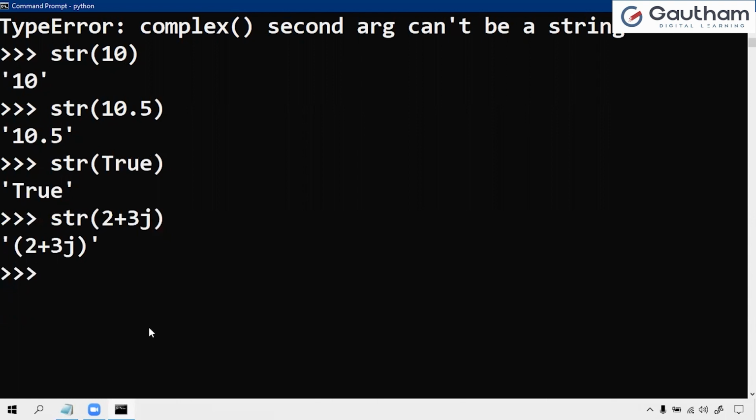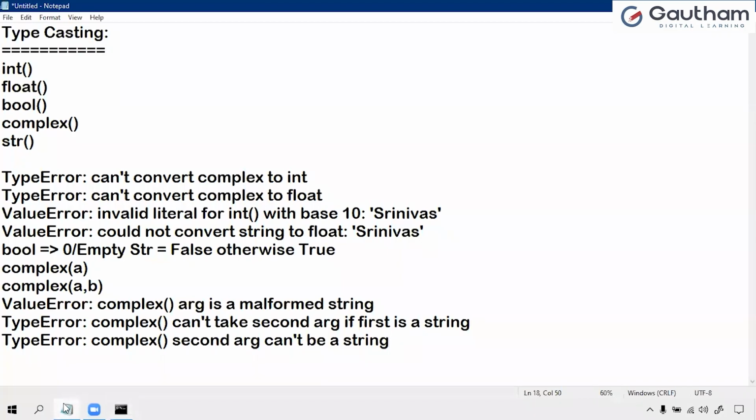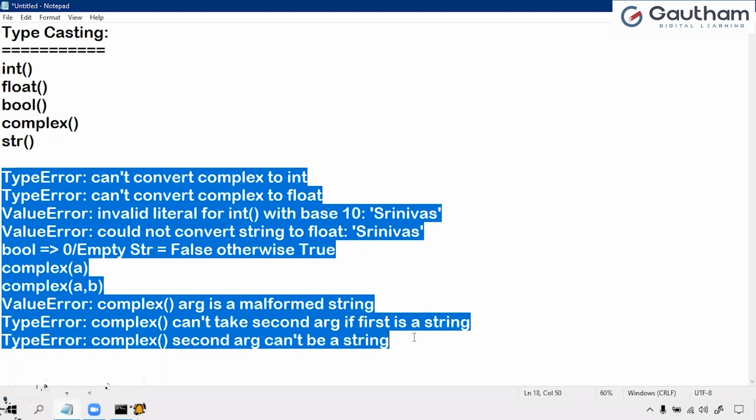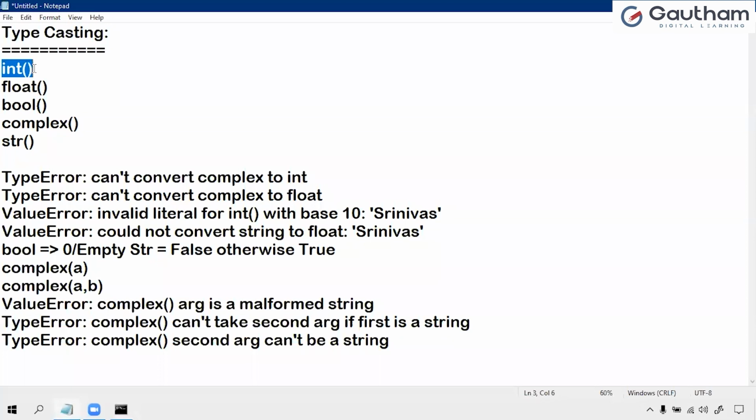So like this, we have to convert from one data type to another data type. This concept we call typecasting. But the thing here is, we have to know which data type is possible to convert to another data type. So in this, integer is possible to convert to float and complex, and float and boolean are possible to convert into integer.